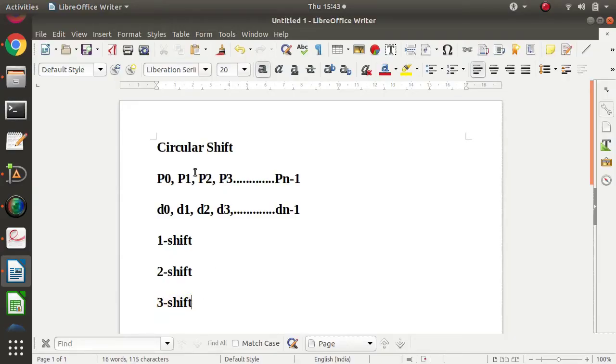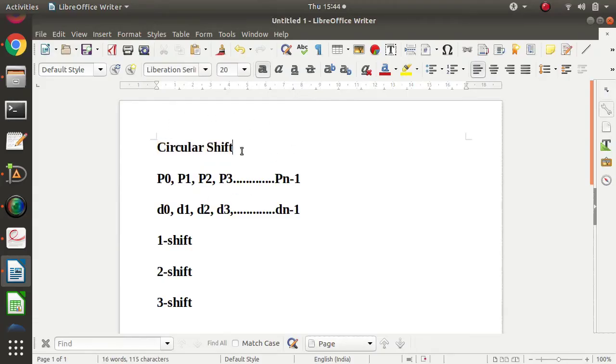So likewise, this is called a circular shift. Shift can be one shift, two shift, three shift. It can be anything. Then why is it circular? Because we are forming a circle like this. P0 is sending to the neighboring node like this, and Pn minus 1 is sending to the first node. Again, this is a circle. So that's why it is called a circular shift.